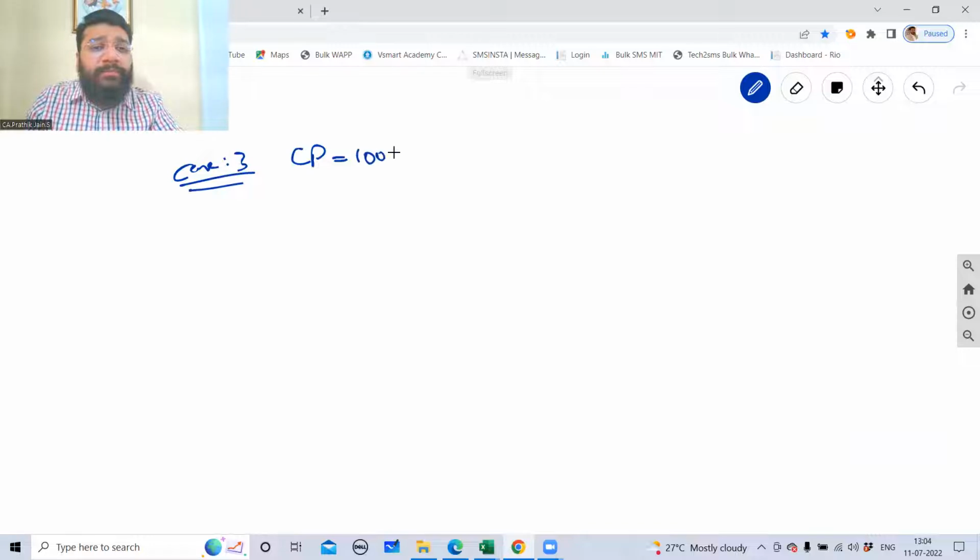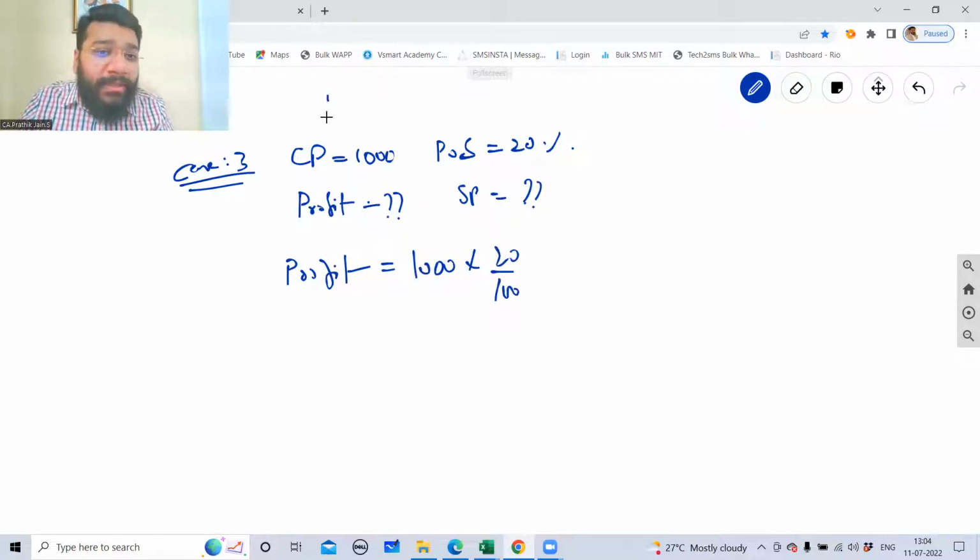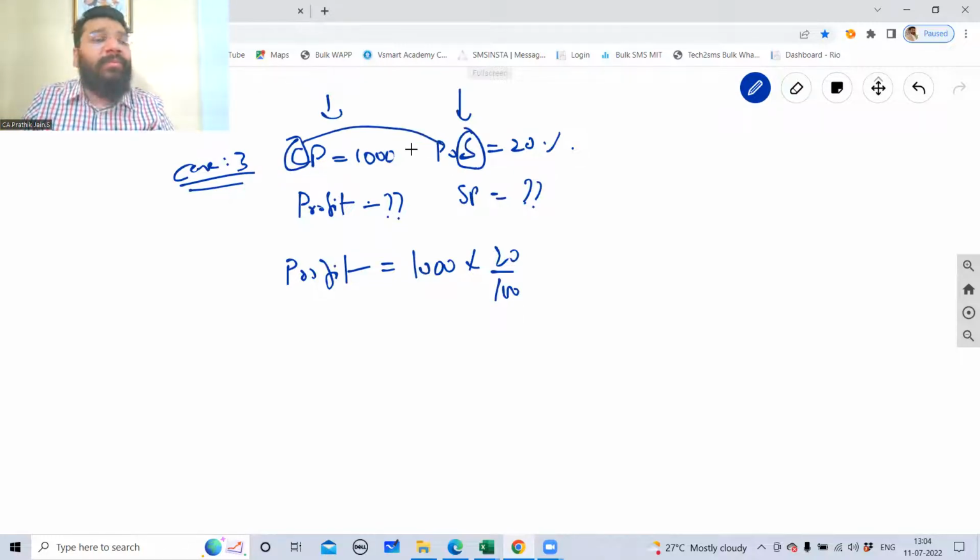Case 3. Cost price is 1000. Profit on sale is 20%. Please calculate profit. Please calculate the selling price. So profit is equal to, can you do 1000 into 20 by 100? Can you do it? No, because here the relationship is cost. Here the relationship is sale. You cannot multiply. This is wrong. If you multiply, it will go wrong. For you to multiply the values, you have to have the same relationship.